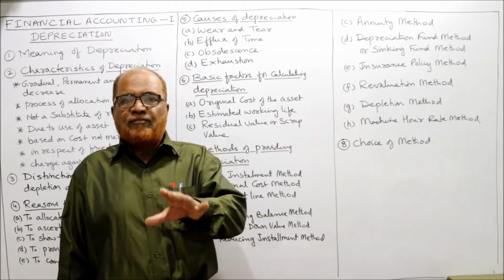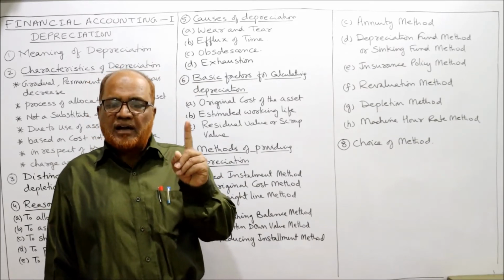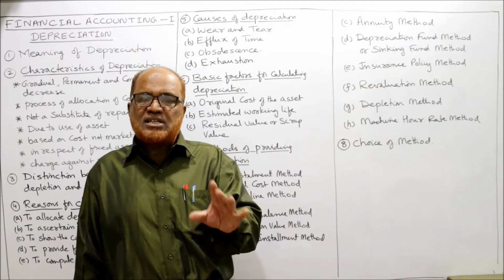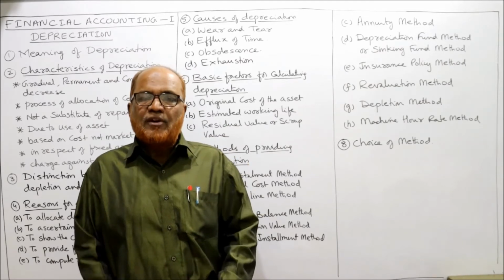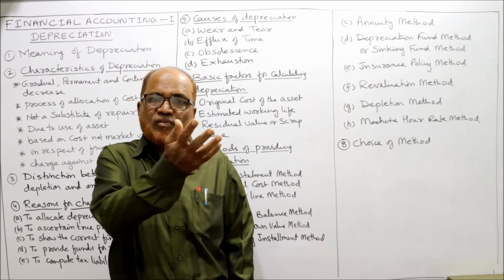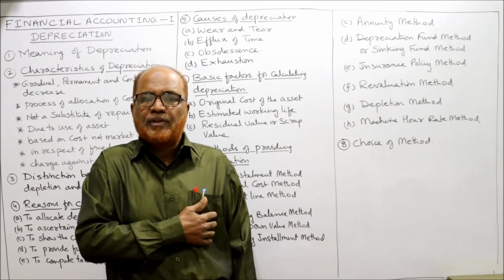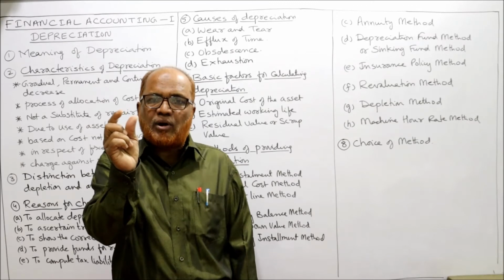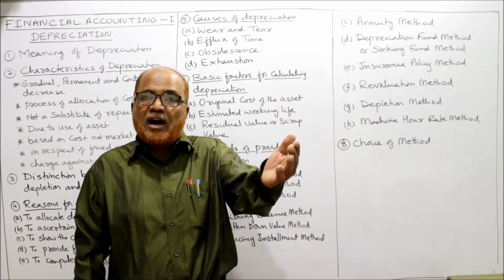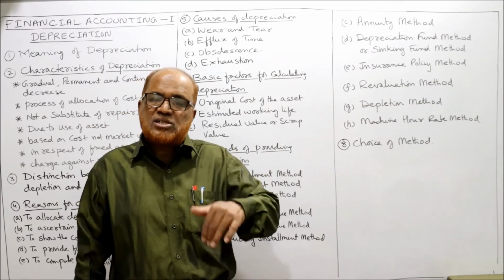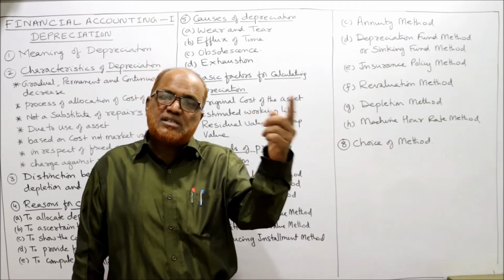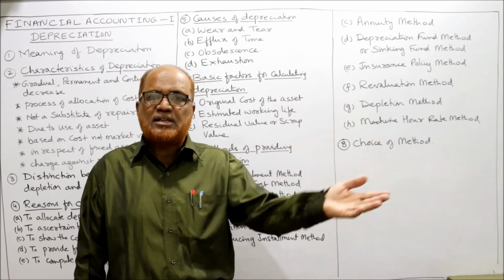For example, first year 1 lakh rupees, 100,000 rupees, we have purchased a machine. At the end of first year 10,000 rupees is the depreciation. We purchase securities for that 10,000 rupees. Every year we purchase securities to the extent of the amount of depreciation, and we earn return also, interest also on that securities. We add up that interest also in that security.